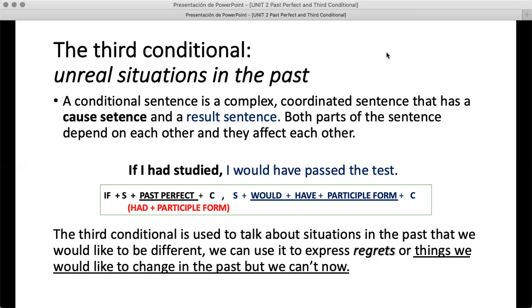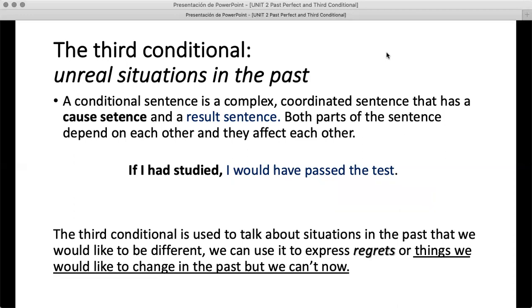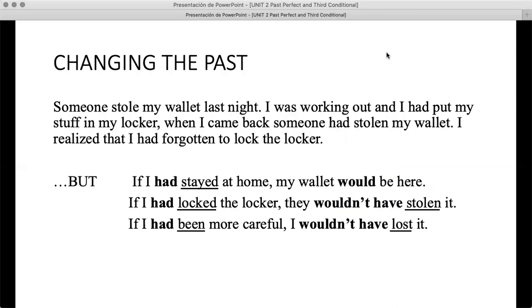Now, the third conditional is used to talk about situations in the past that we want to be different, that we would like to be different. And we can also use it to express regrets or things we want to change in the past, but of course, we can't now. So, similar in the story, the person probably is not very happy with the situation of the wallet being stolen, right?